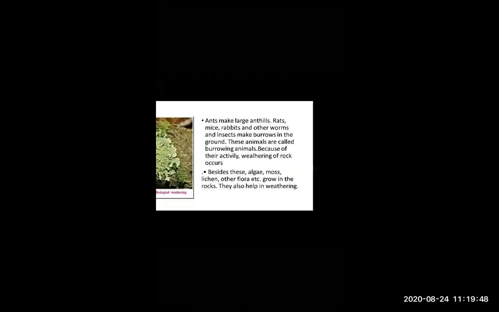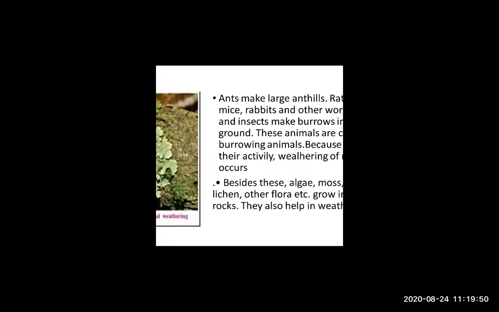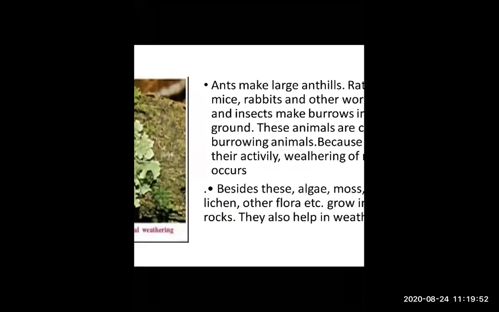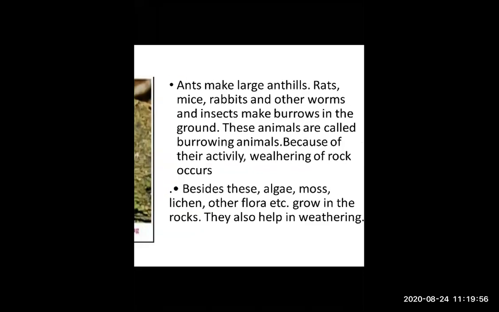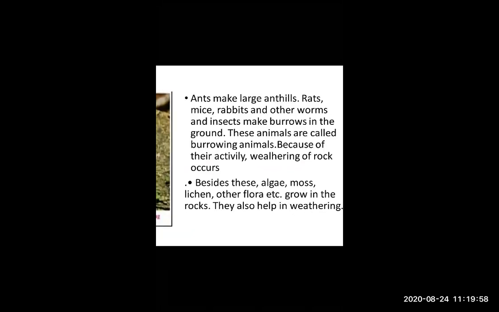Now, as you all know, you have seen that ants make large ant hills, snakes make holes, and rabbits, worms and insects make burrows in the ground. These animals are called burrowing animals because they make a home inside the land or inside the soil.